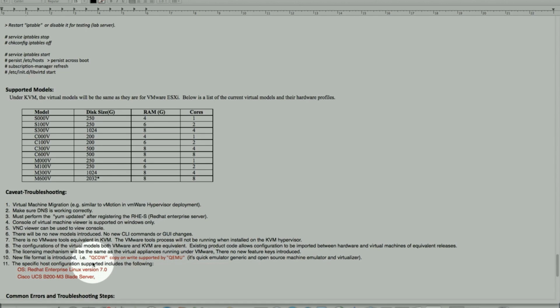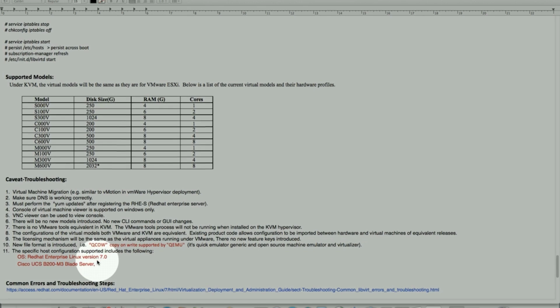So, the new file format that we talked about earlier, QCOW, is copy on write, and it's supported by QEMU, which is the quick emulator. This is a generic, open source virtualized emulator that supports this file type. So number 11 is extremely important. What this says is that it is currently supported on Red Hat Enterprise Linux version 7.0 and above.